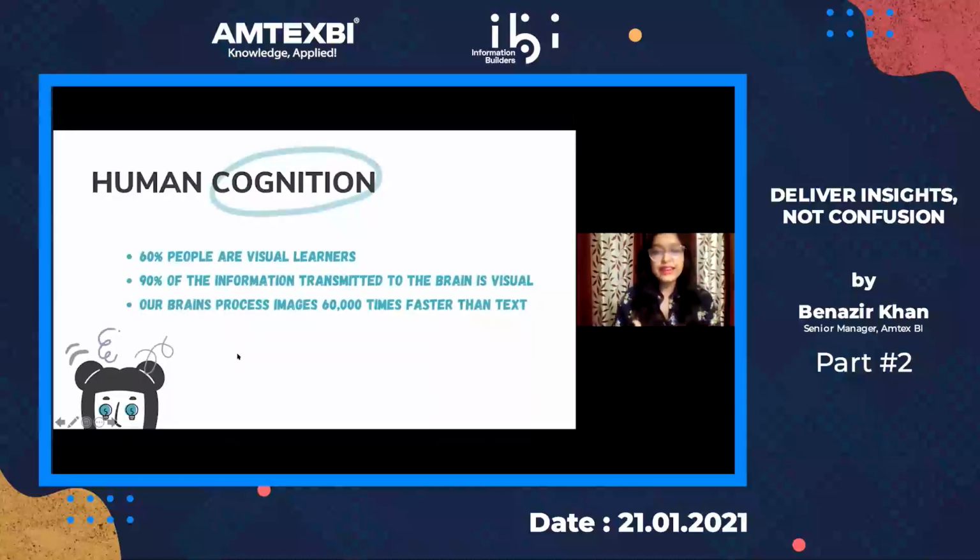Why are visual analytics so important? Why is visualization so important when you're presenting a dashboard? Half of you will actually look at the slide and not even remember this. That's because everything here is text. If I would have presented these statistics in a more visual manner, you would have absorbed it better, because 60% of people are visual learners. 90% of the information transmitted to the brain is visual. And that's how human cognition is wired.